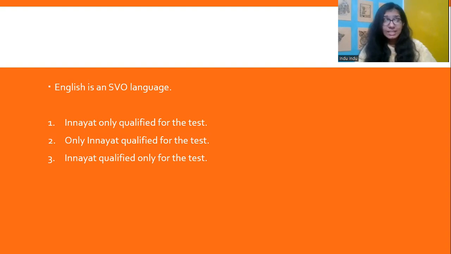Right? The second one, only Inayat qualified for the test. Now, the second one has a positive connotation. So it says only Inayat, out of all the other people who took the test, only Inayat qualified for the test. Right? And the third one, Inayat qualified only for the test. So that one says that Inayat qualified, but just for the test, not for the other rounds. So maybe there was a discussion round after that, an interview round after that, but Inayat qualified only for the test. She did not qualify for the other rounds.